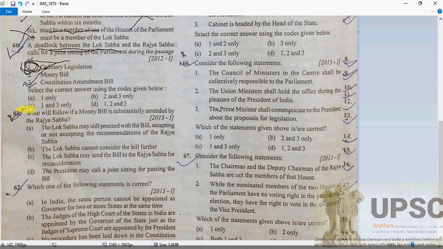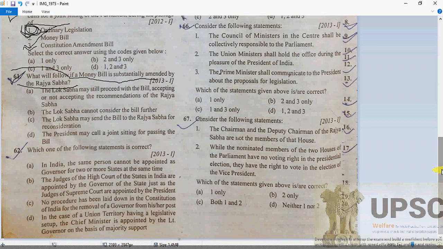Now 61. What will follow if the money bill is substantially amended by the Rajya Sabha? Here we have to choose which one is the correct option given here. See, 61.